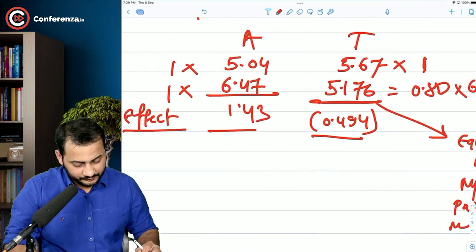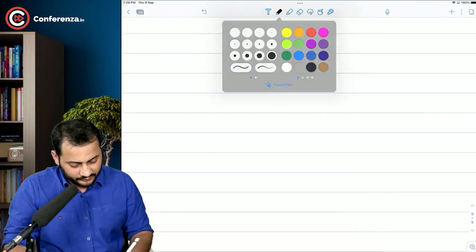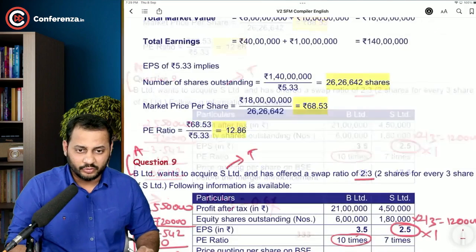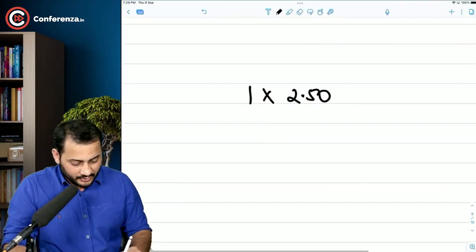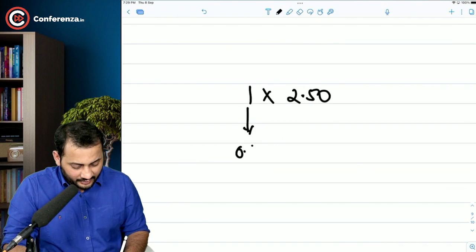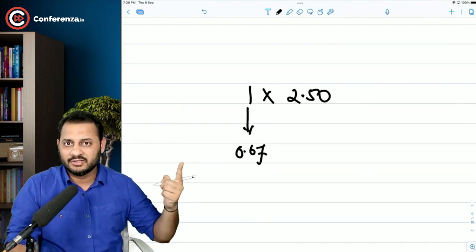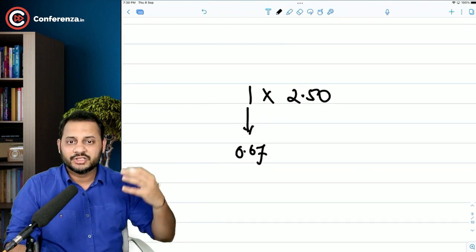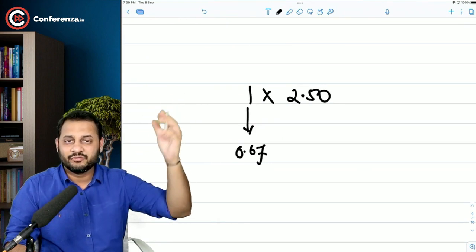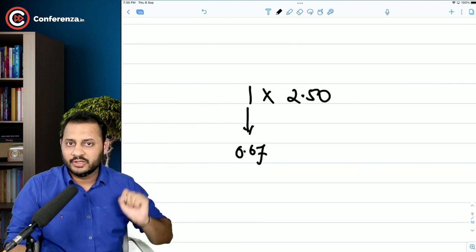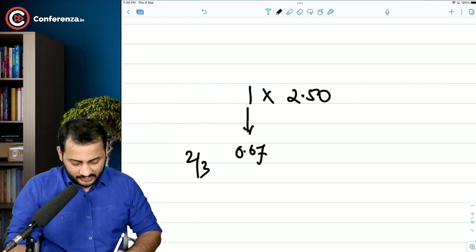I will just tell you. This is the difficult part, right? 1 into 2.5 was my earning before merger, right? But in place of this, I only received 0.67 shares. I want to compare this earning with this earning. So I need to make sure how many shares have been received by a person who was holding 1 share earlier. He got only 0.67, that is 2/3.